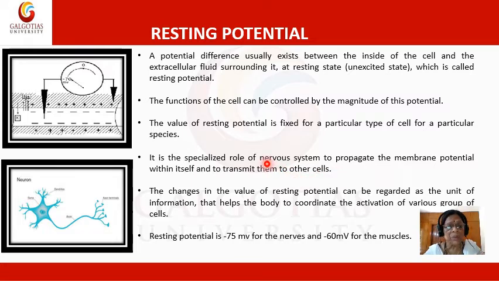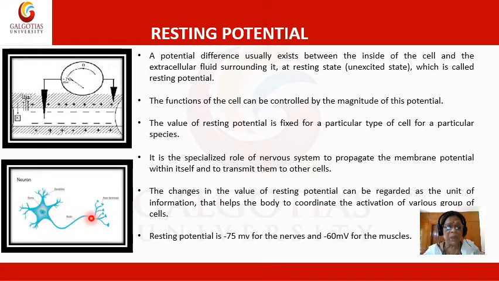This is the inside of the cell and this is the extracellular fluid, and by inserting one electrode inside and one in the extracellular fluid, we can record the difference of potential between the two compartments. And we know that we are recording from neurons. Neurons are the nerve cells having several processes: some small processes called dendrons and a big process called the axon.